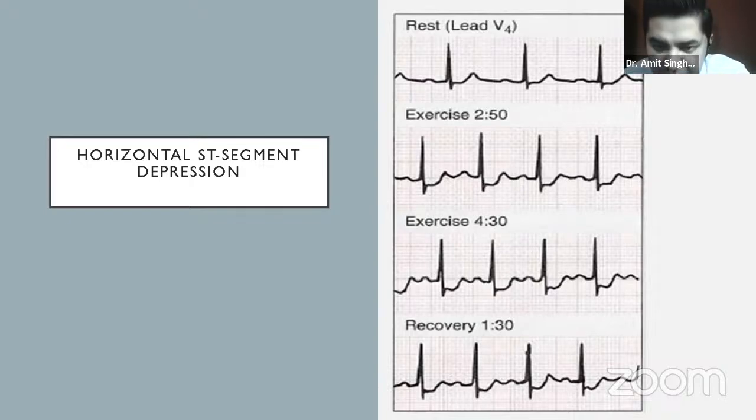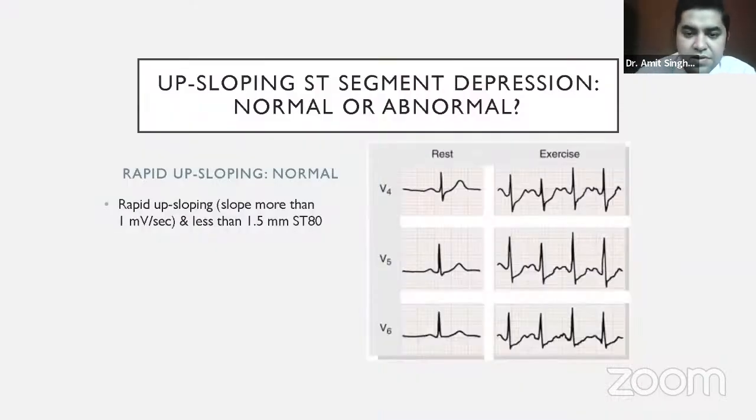So that means this is the ECG type which is strongly positive. Something which came very early and persisting till very late even during recovery. This is called strongly positive treadmill test. So that was about flat and or downsloping ST segment depression. What about upsloping ST segment depression? Whether you should interpret them as normal or whether you should interpret this abnormal.